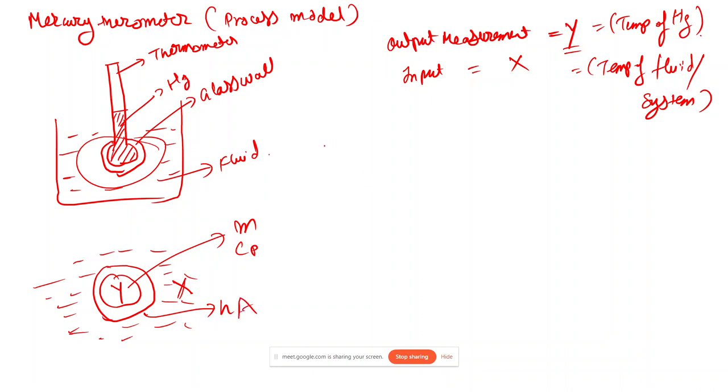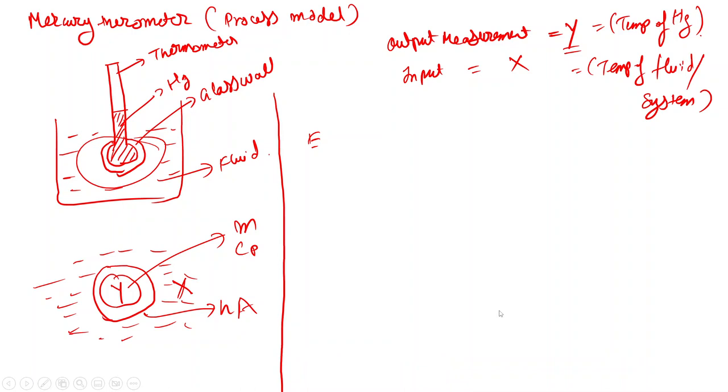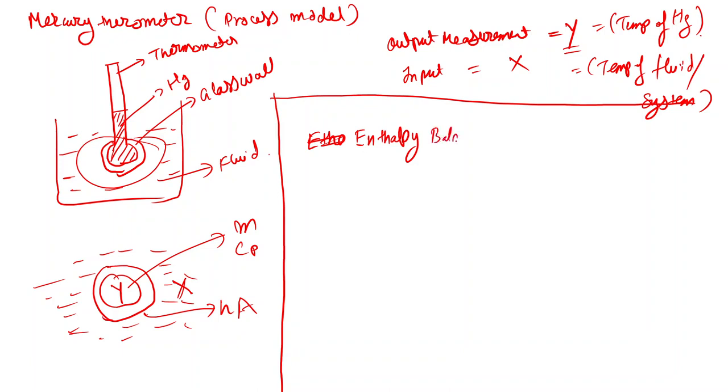So if I had to write this enthalpy balance, let's just write the enthalpy balance. You can write it as heat into the system minus heat out from the system. Basically, whatever heat is being fed to the system minus heat out of the system will be equal to the heat accumulated. So we are basically writing the energy balance equation or the enthalpy balance equation.